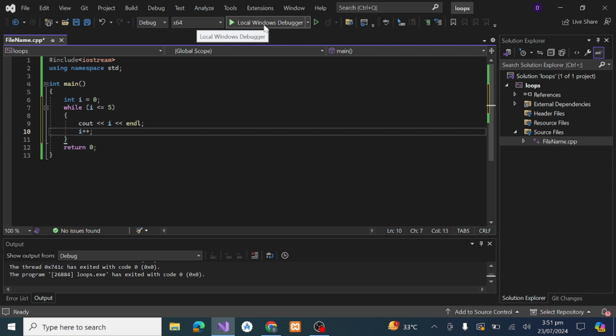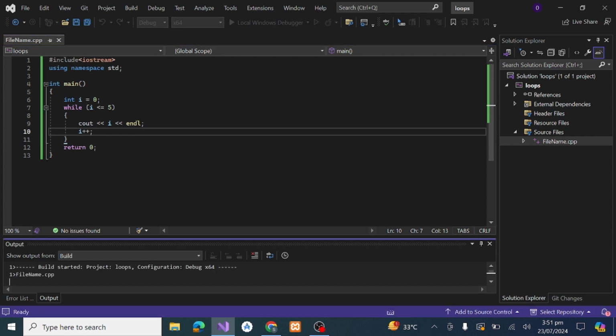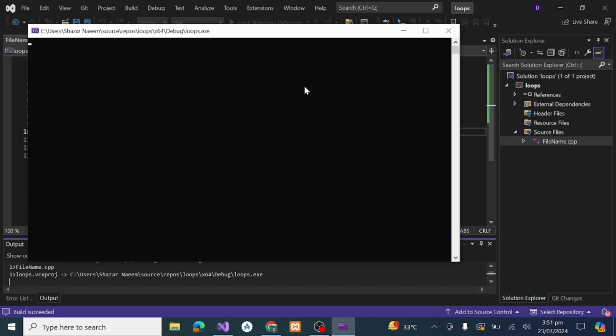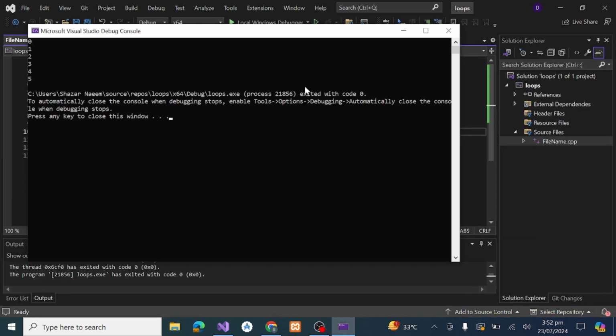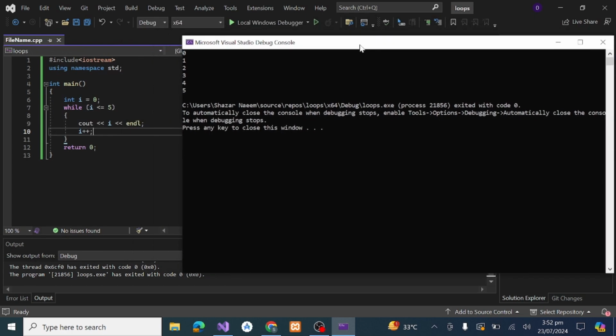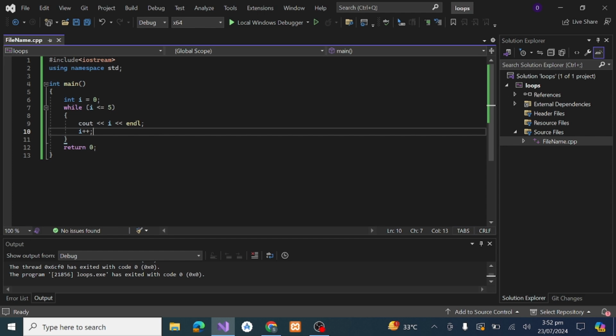So we will run that to see the output. You will see the first five numbers are printed on the screen. In a while loop, it first checks the condition, then it moves toward the body. It is used when we do not know the number of repetitions or iterations.